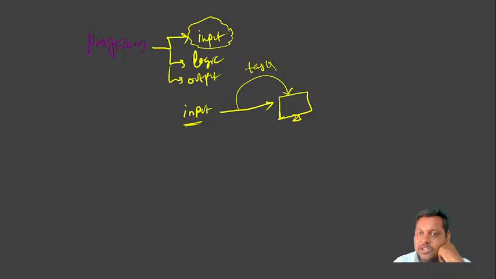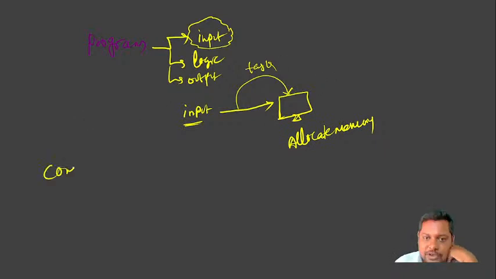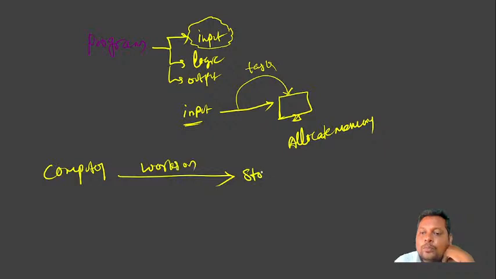Now to take an input, first we have to allocate memory. Why do we need to allocate memory? Because the computer works on the stored program concept.